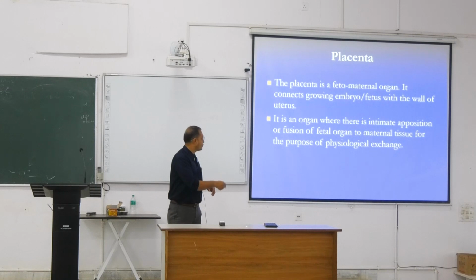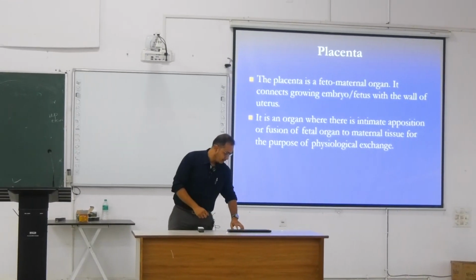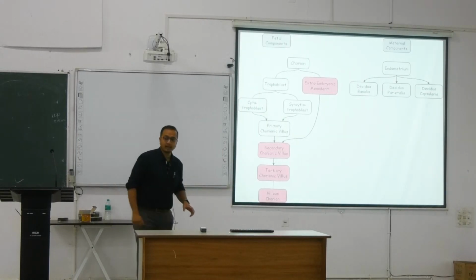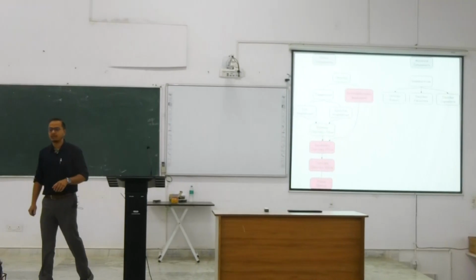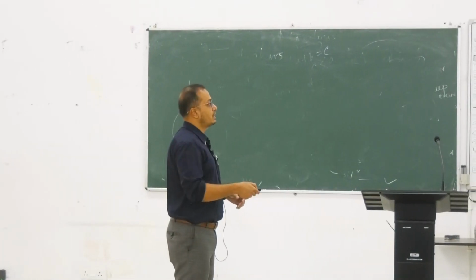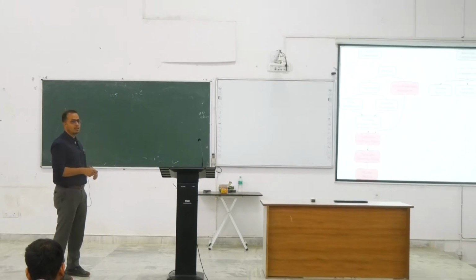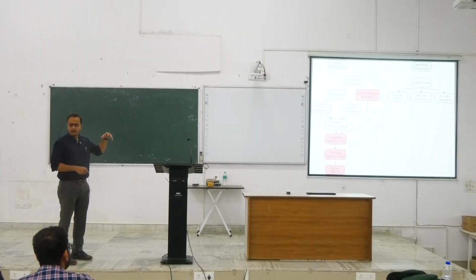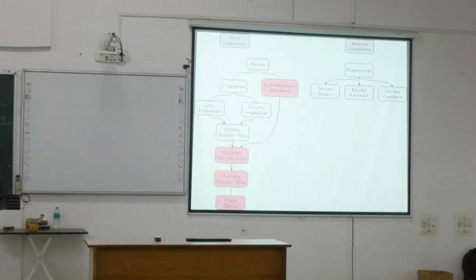But to understand that, we just have to move through to this particular element to talk about these areas of the development. We say that there are two contributions of the placenta. One is from the mother side, one is from the fetal side. The mother side contribution is coming from the endometrium. Now we split this particular endometrium. We call this endometrium after implantation or after fertilizations which is going to take place, we call them as decidua.